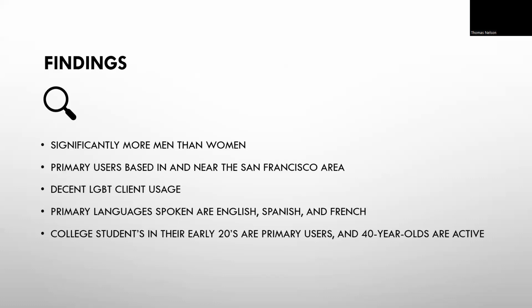After exploring the data by looking for correlations and reviewing varying visuals, the significant findings are that there are significantly more men than women on the site. A majority of our users are in San Francisco or surrounding areas. There is a significant amount of LGBT users on the platform as well. Primary languages are English, Spanish, and French in that order. College students are primary users, and there is a little bit of an uptick for middle-aged users that is worth investigating.